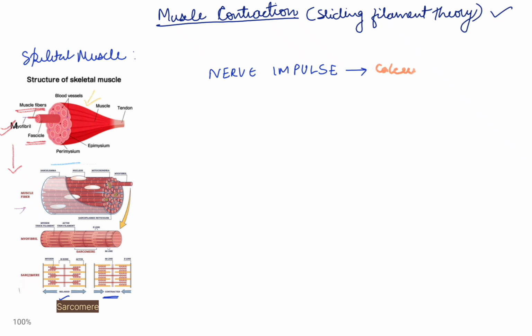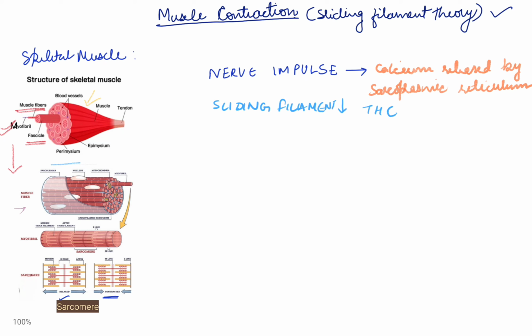According to the sliding filament theory, if the contractile unit of the muscle, that is the sarcomere, contracts, the muscle gets contracted too. If we closely look at the structure of the sarcomere, we can see the thick filament known as myosin and the thin filament known as actin. The myosin has two binding sites, one for ATP and the other one for actin binding. But the actin binding site, that is for myosin, is covered by the troponin-tropomyosin complex.